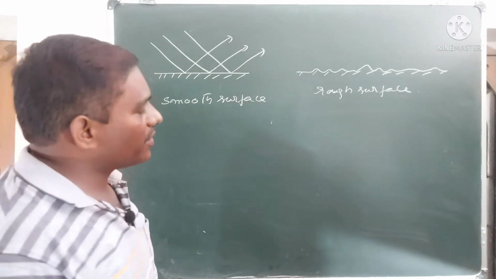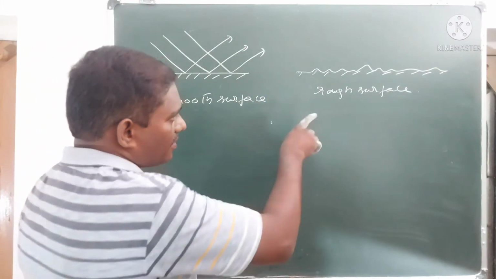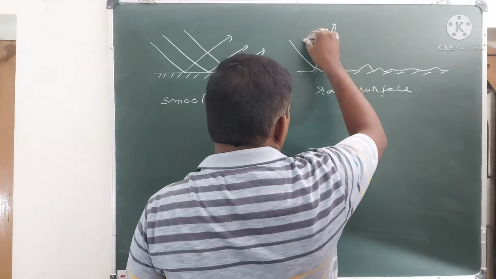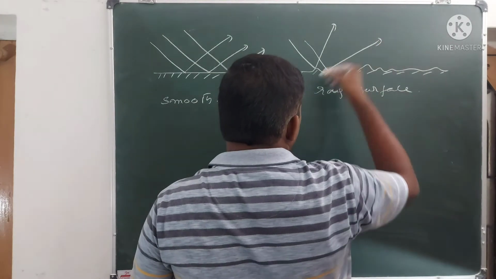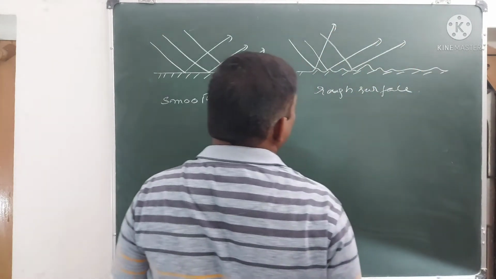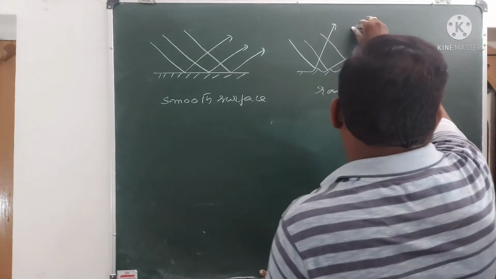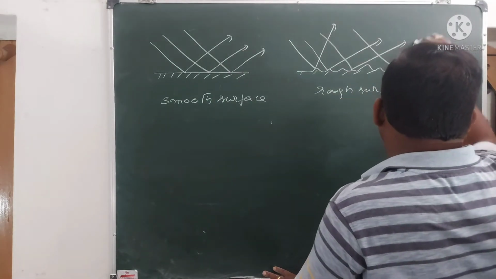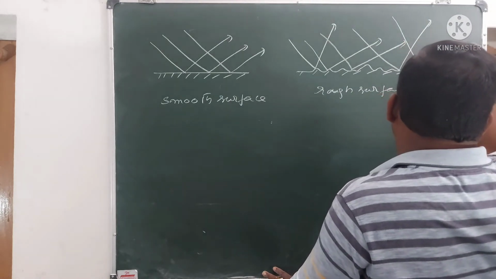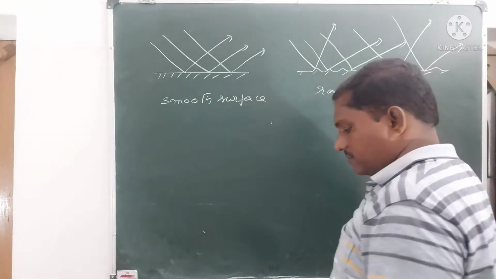But in the case of the rough surface, all the light rays falling upon this rough surface do not behave in the same manner.